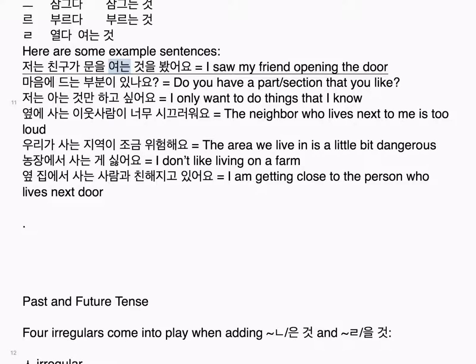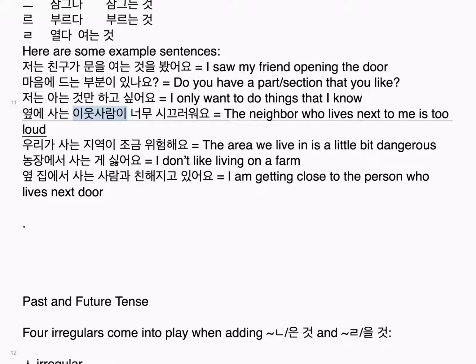저는 친구가 문을 여는 것을 봤어요. I saw my friend opening the door. 마음에 드는 부분이 있나요? Do you have a part or section that you like? 저는 아는 것만 하고 싶어요. I only want to do things that I know.